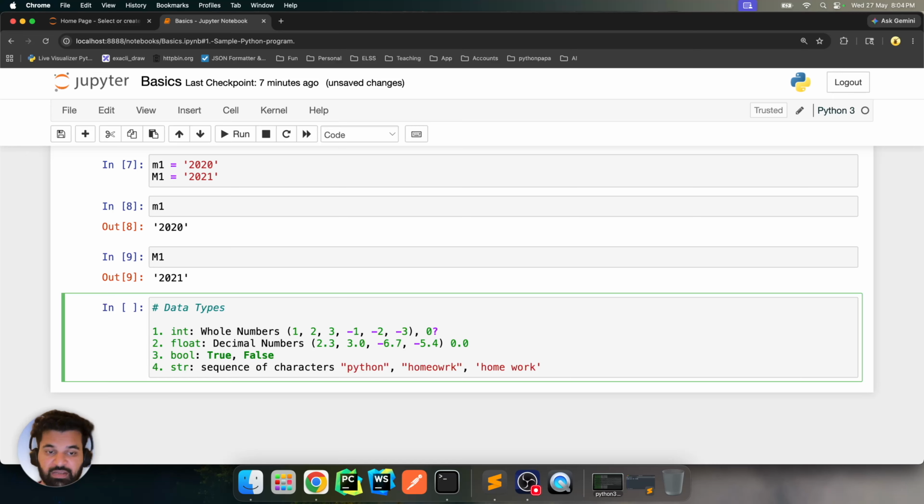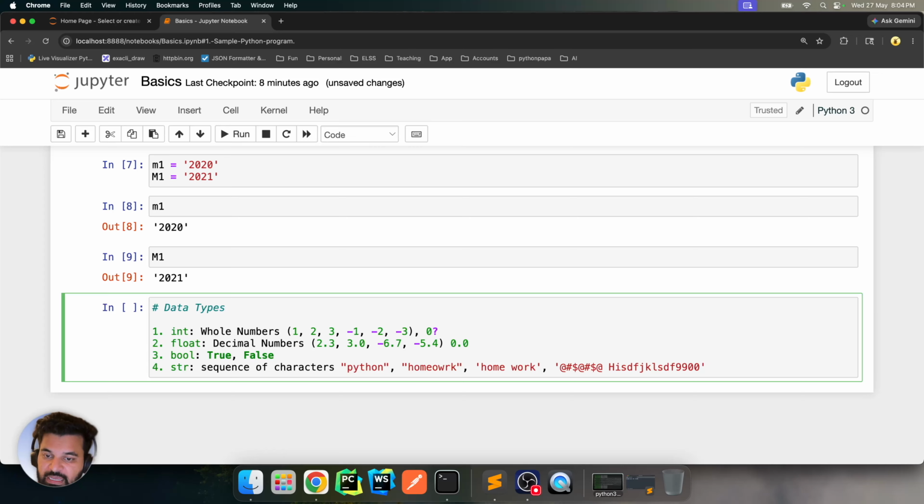This sequence of characters can contain anything you have on your keyboard, and even other Unicode characters that you see which are probably not on your keyboard. And you use double quotes, single quotes, or triple quotes to contain the characters. But those quotes are not part of the string.